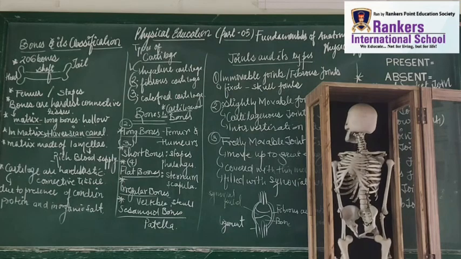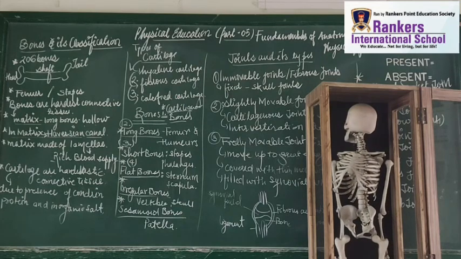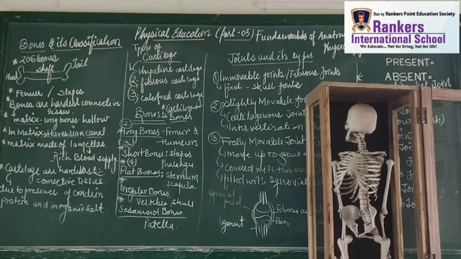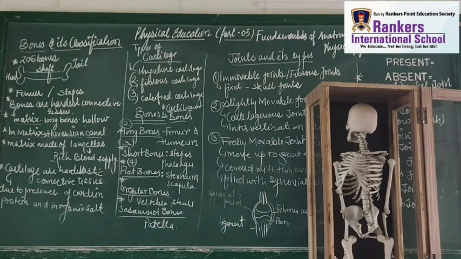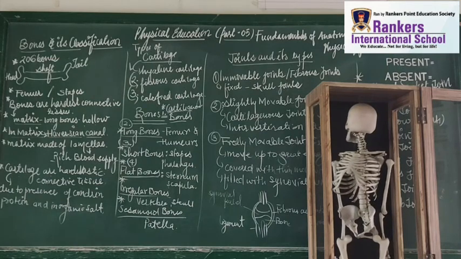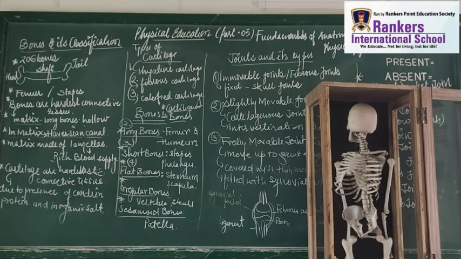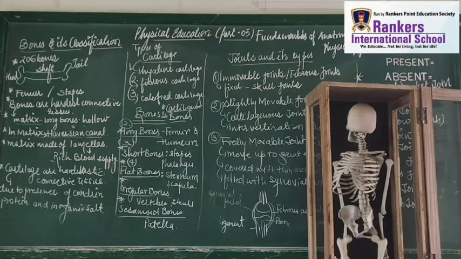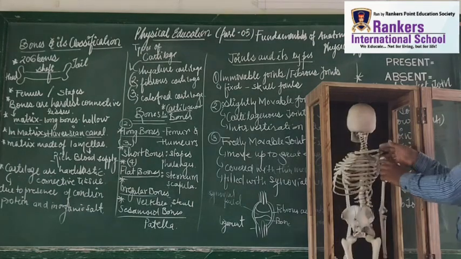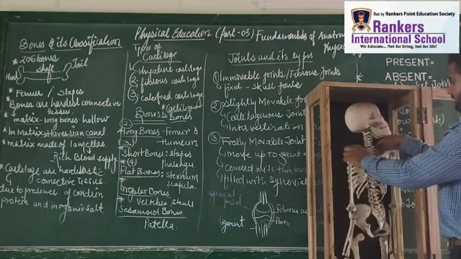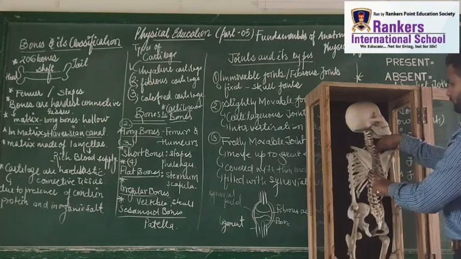So sesamoid bones, if we talk about, sesamoid bones are patella. So where is the patella region? The patella bone is at the knee joint. Okay. So I am telling you students that we have different kinds of bones in our body, and these bones have so many terms to understand. These are the vertebral columns, these are the irregular bones.